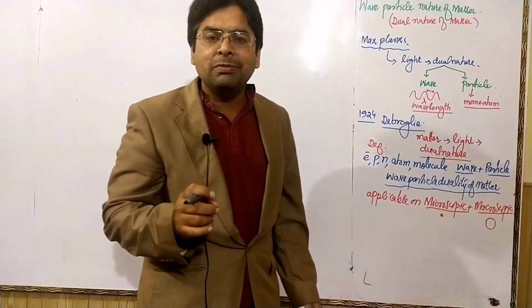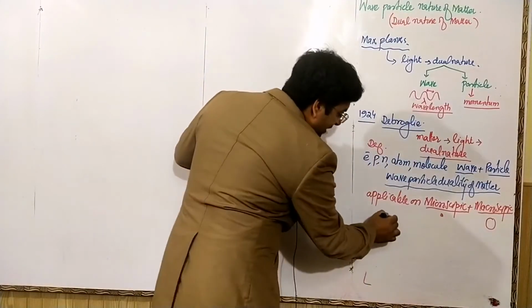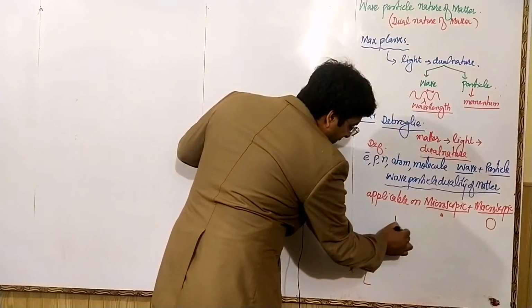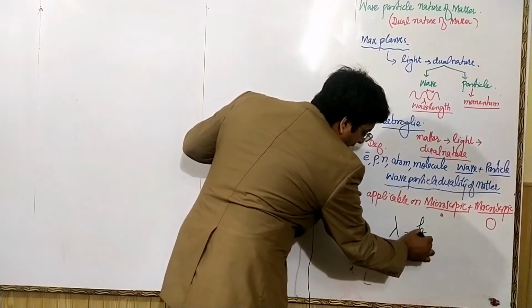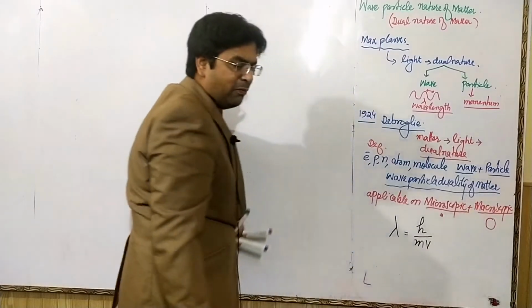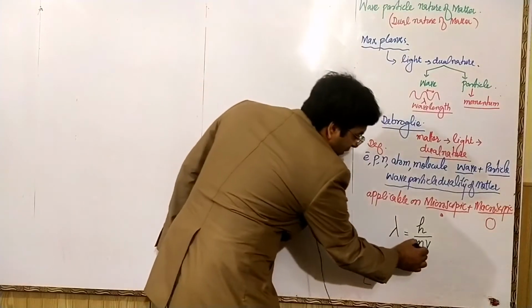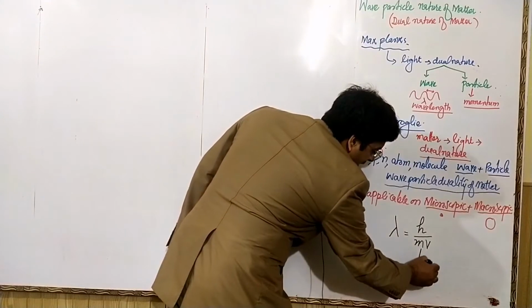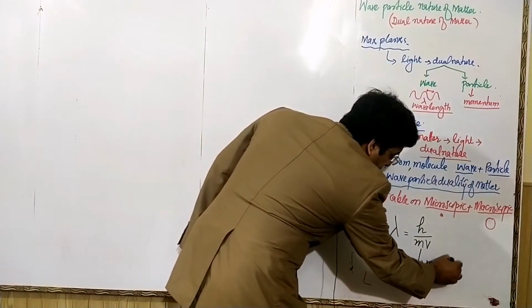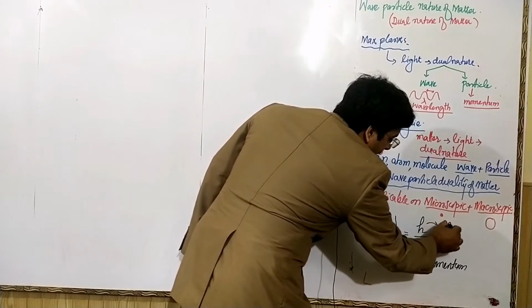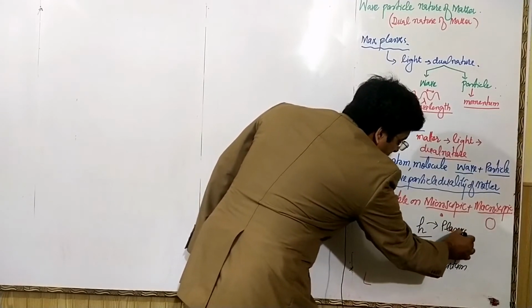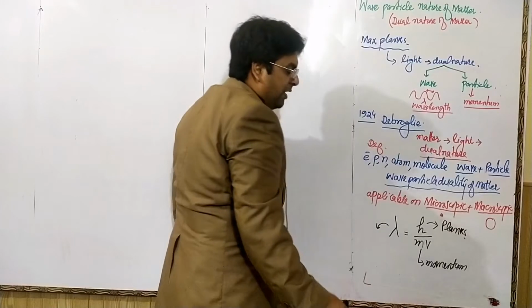properties, momentum and wavelength. He gave the relationship between wavelength and momentum: lambda equals h over mv, where the product mv is called momentum, h is called Planck's constant, and lambda is called wavelength.